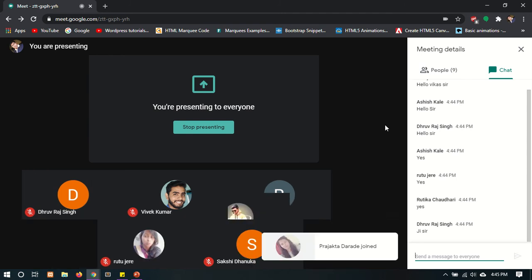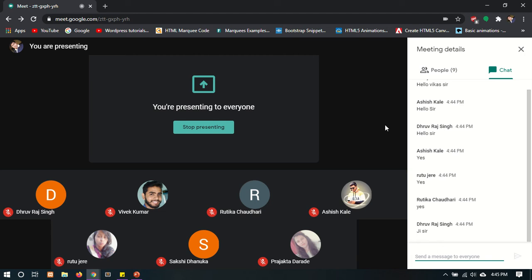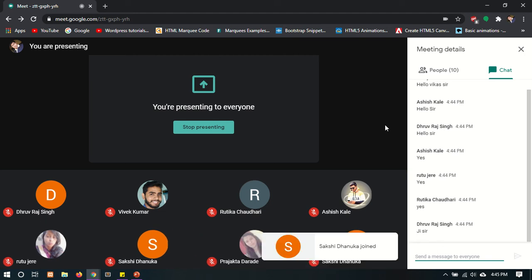We are using HTML, CSS, and Bootstrap for designing our website or web pages, the pages which are shown on the web browser.